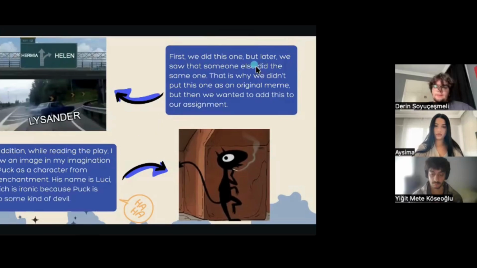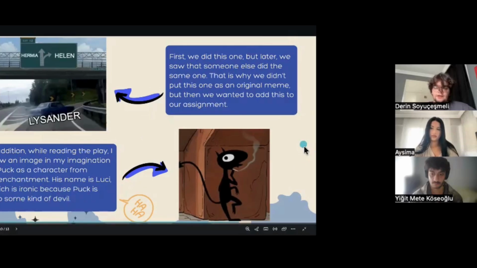First, we made this one meme, but later we saw that someone else had made the same one. That is why we didn't put this one as an original meme, but we still wanted to add it to our assignment. In addition, while reading the play, I drew on an image in my imagination of Puck as a character from Disenchantment. Her name is Luci, which is ironic because Puck is also some kind of evil.